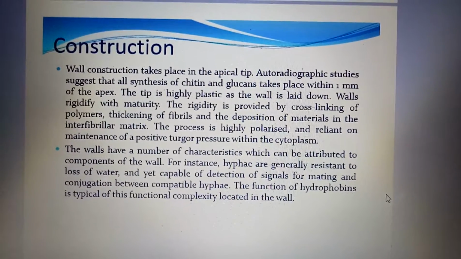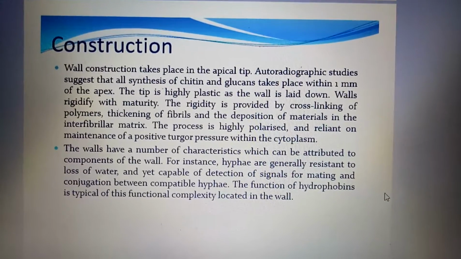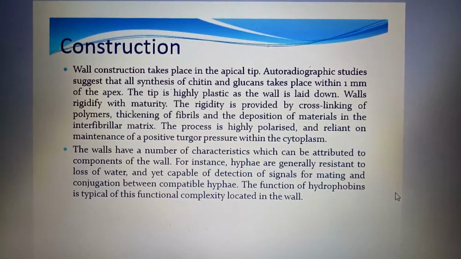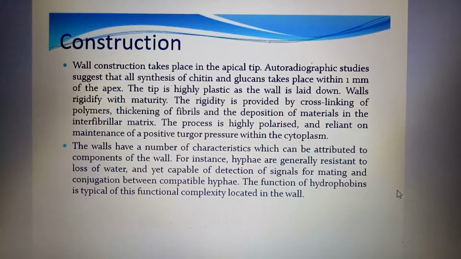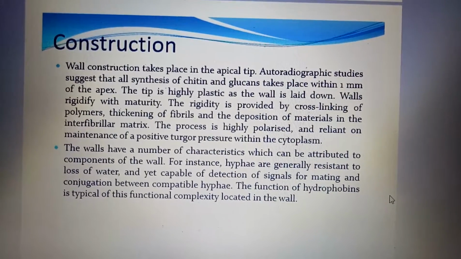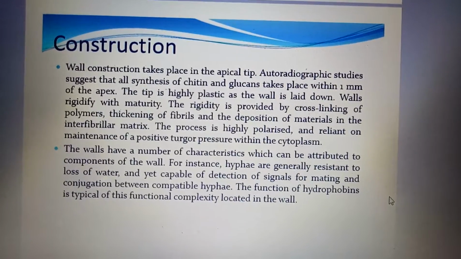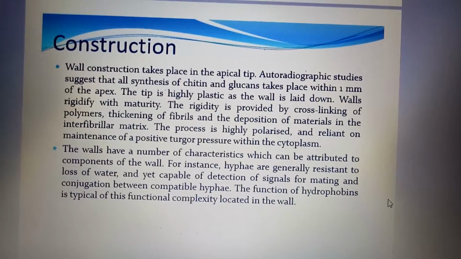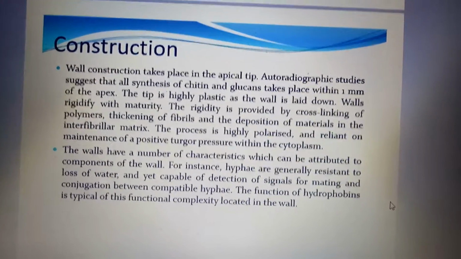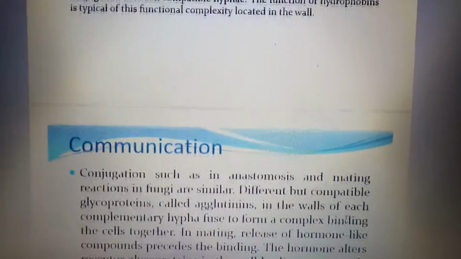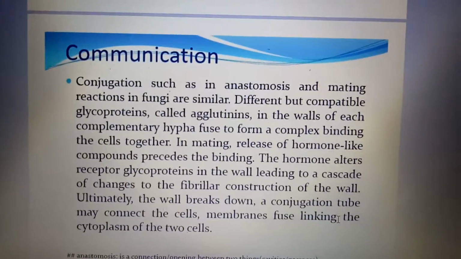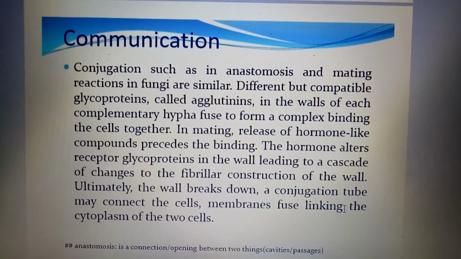So the wall has a number of characteristics which can be attributed to components of the wall. For instance, hyphae are generally resistant to loss of water and yet capable of detection of signals for mating and conjugation between compatible hyphae. The function of hydrophobins is typically of multifunctional complexity located in the wall. Okay, next function is communication.